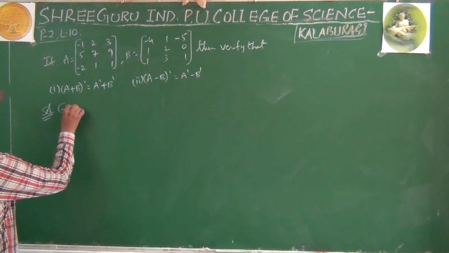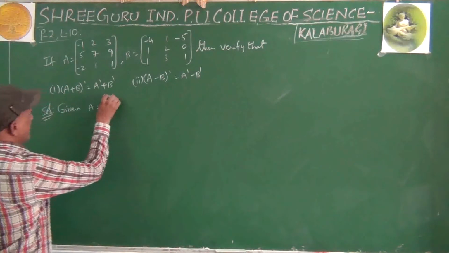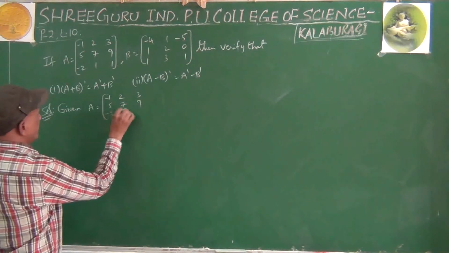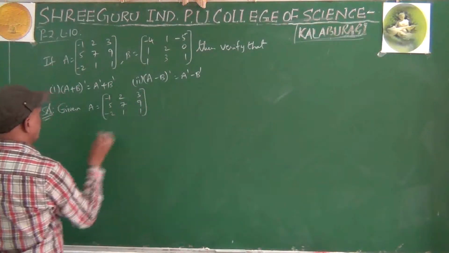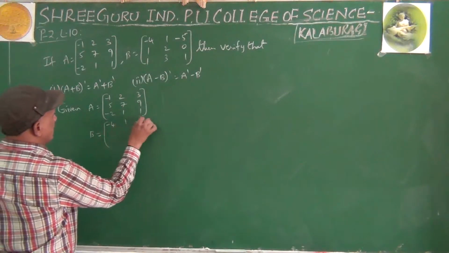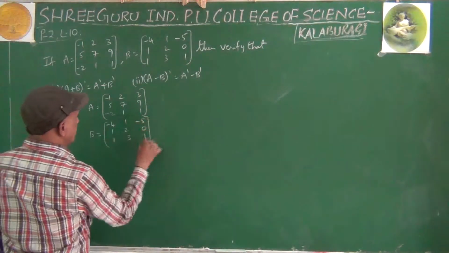Solution. Given capital A equals minus 1, 2, 3, 5, 7, 9, minus 2, 1, 1. Capital B equal to minus 4, 1, minus 5, 1, 2, 0, 1, 3, 1.